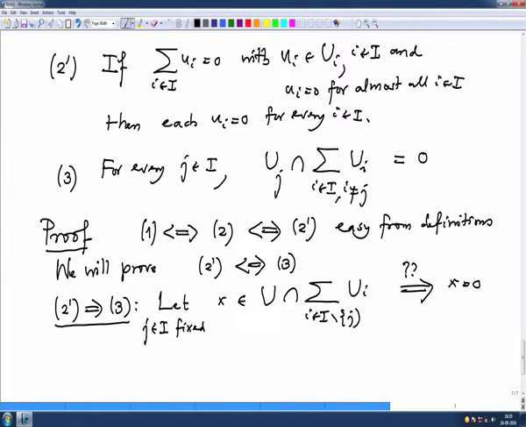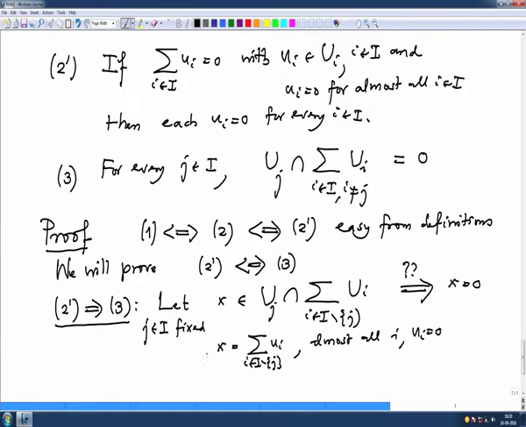Well, x is here means what? First of all, x is in the sum. So, x will have an expression, summation of ui, i in I minus j, and for almost all i, ui's are 0, so that this sum makes sense.